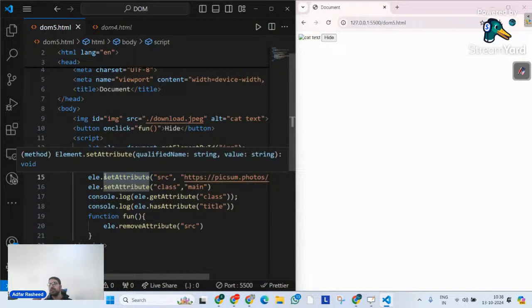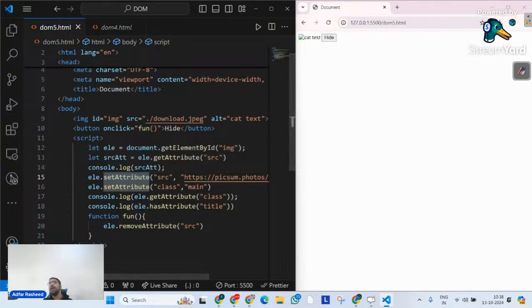And fourth method is called removeAttribute. It will simply remove the attribute that you mention as an argument from an element that we have. So we hope we have understood completely what these four methods actually do.